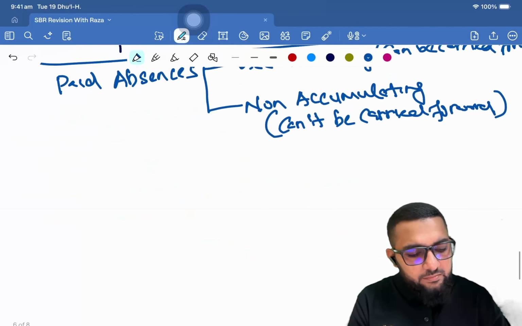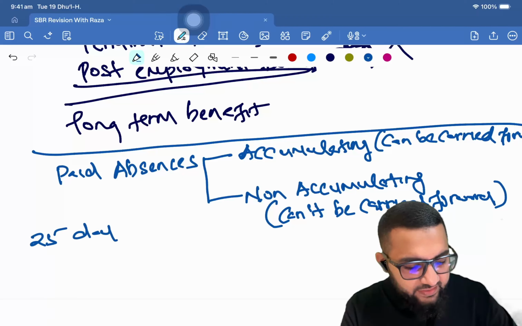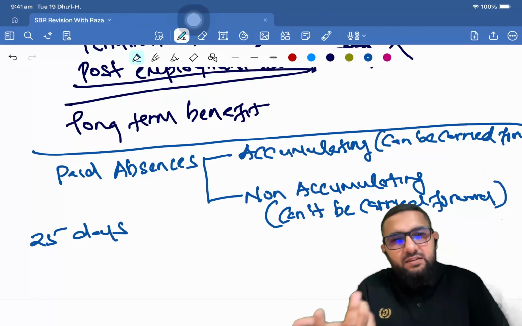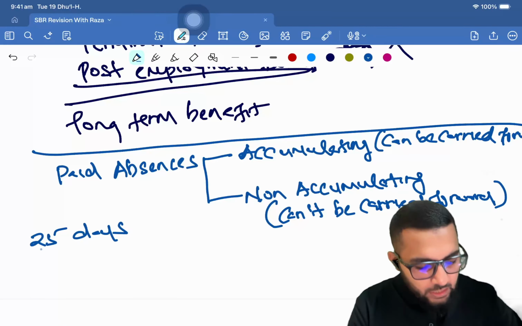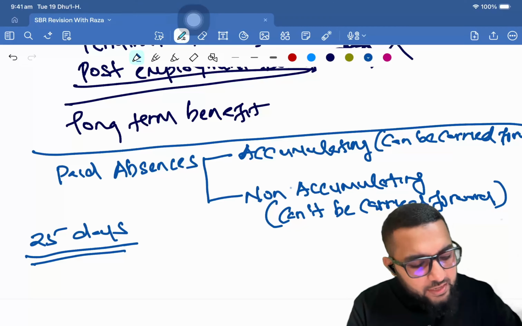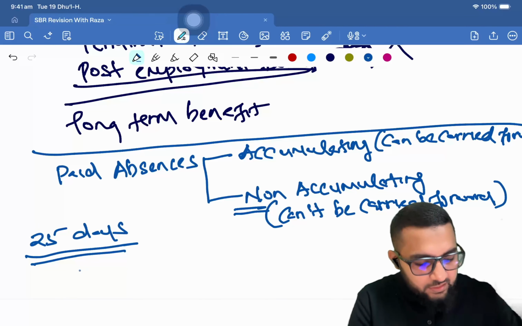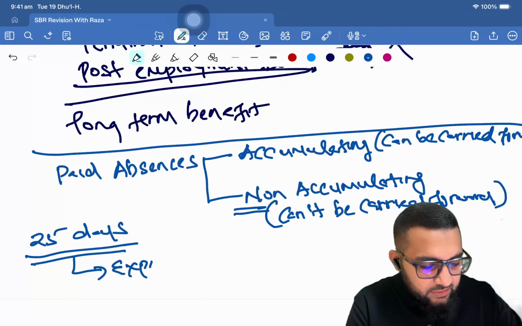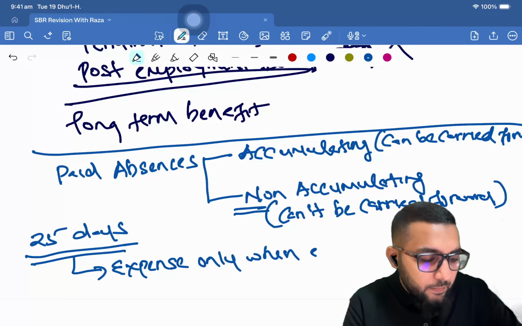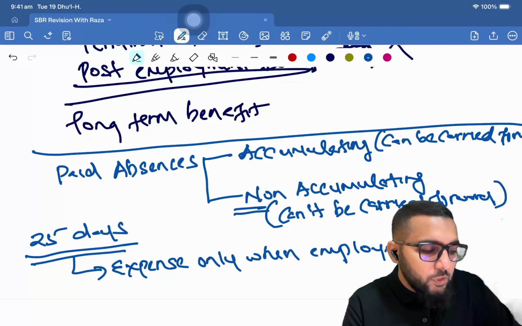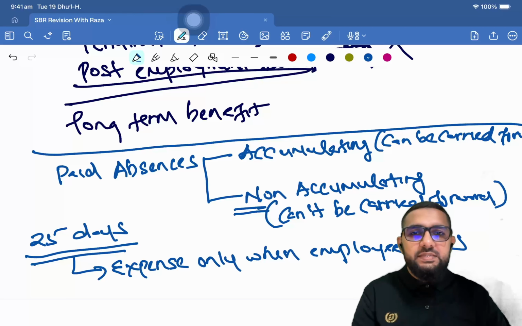Now let's assume that there are 25 days of leave that the employees are entitled to. This can be sick leave, annual leave, or casual leave, so there are different types of leaves. If this 25 days falls under the non-accumulating category, meaning you cannot carry it forward to the next year, then you are going to expense it only when the employee uses these leaves.